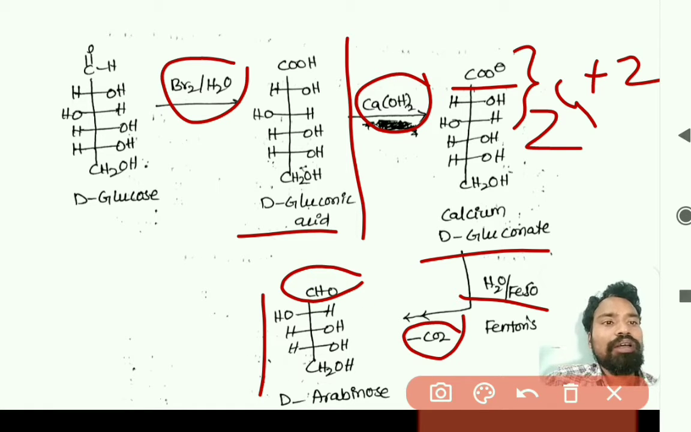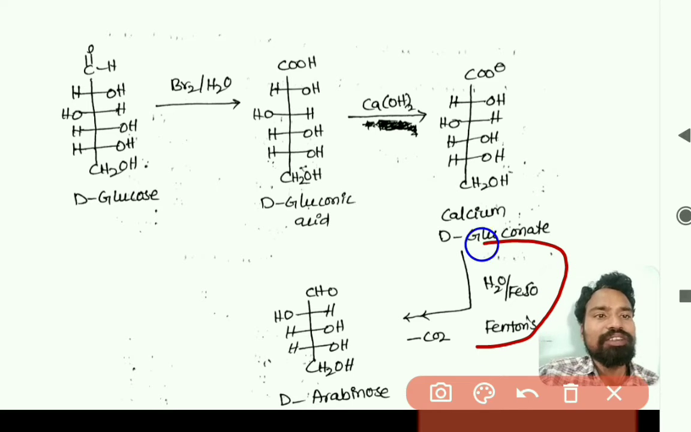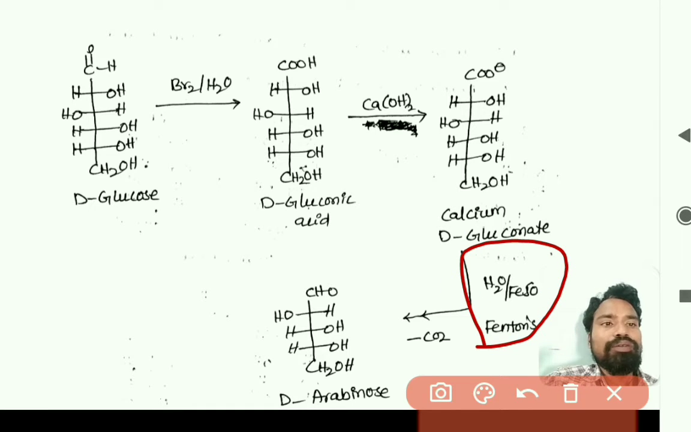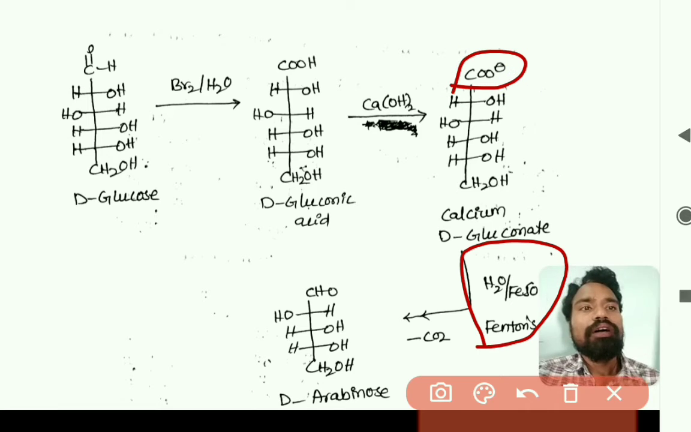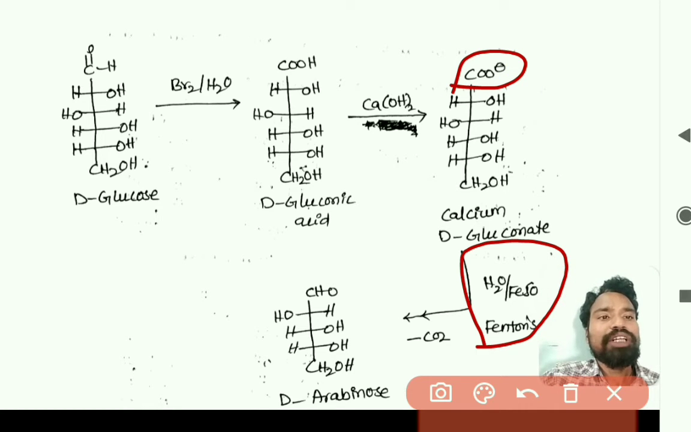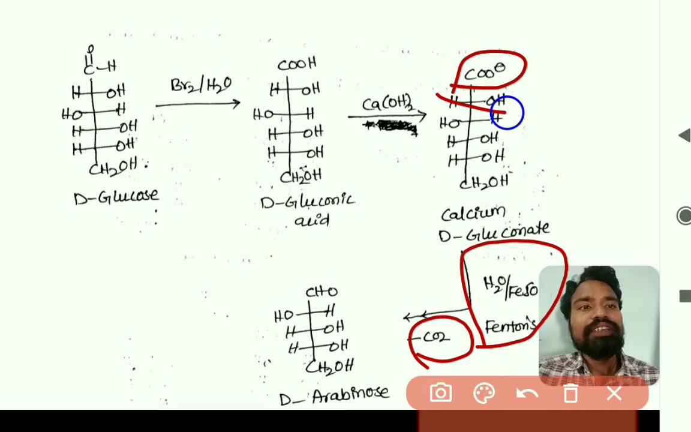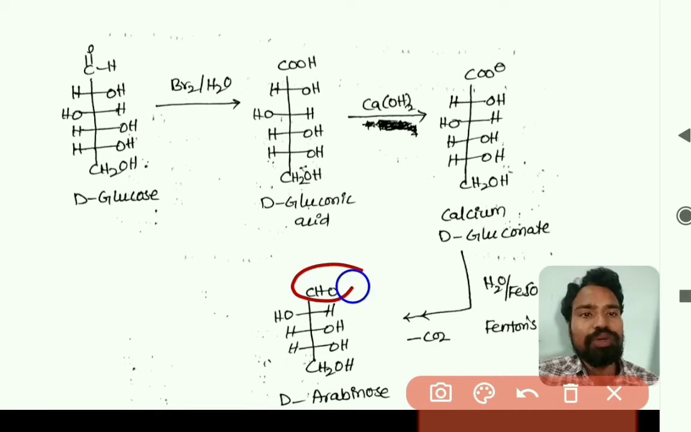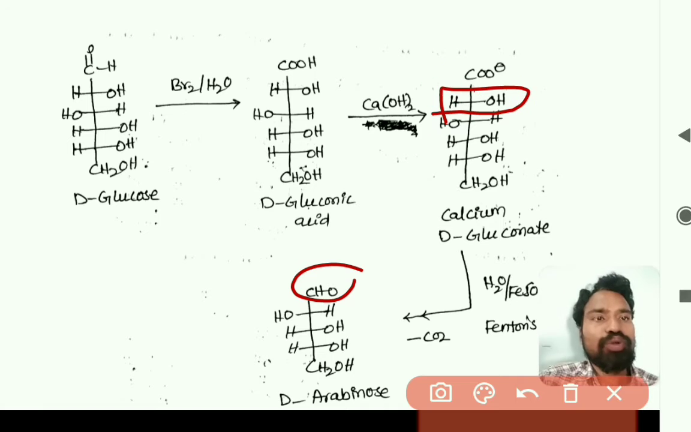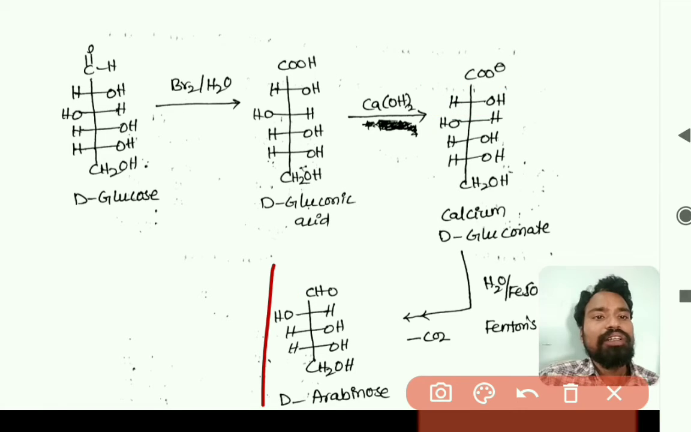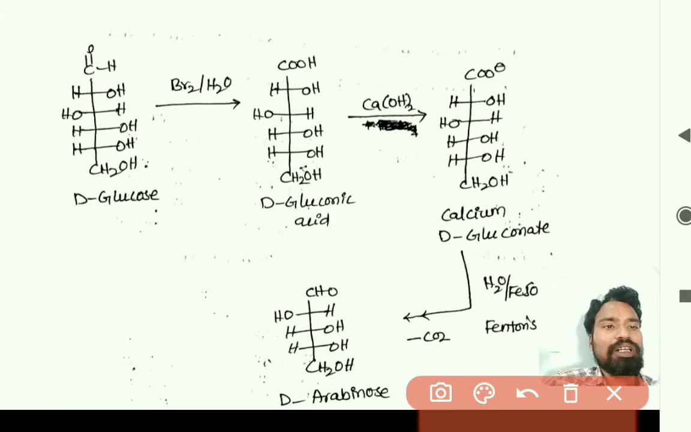This is called Ruff's degradation. This is the mechanism of conversion of aldohexose to aldopentose, and in this case the Fenton's reagent we are using is H2O2 and FeSO4. This Fenton's reagent is doing two things. One is removal of COO minus as CO2, and then oxidizing the second carbon to the CHO group. Because of that only, D-arabinose is formed, right? So this is the conversion of D-glucose to D-arabinose.